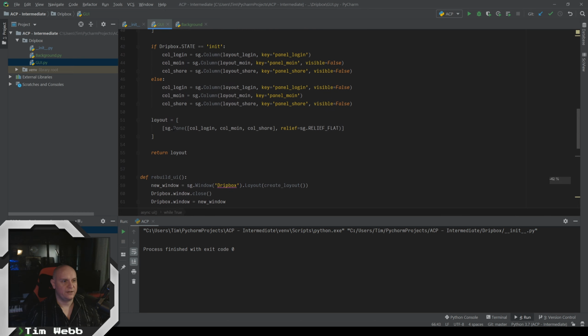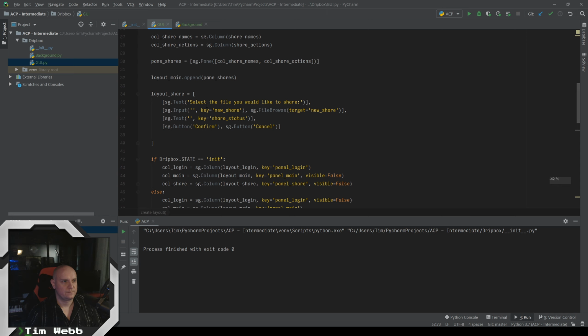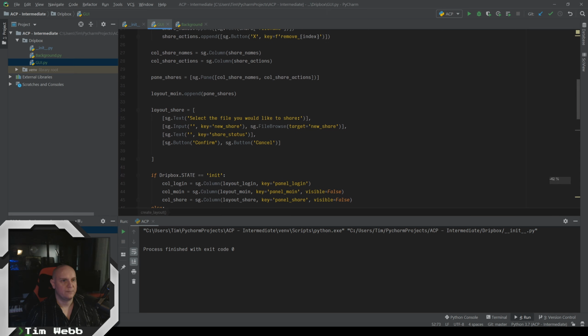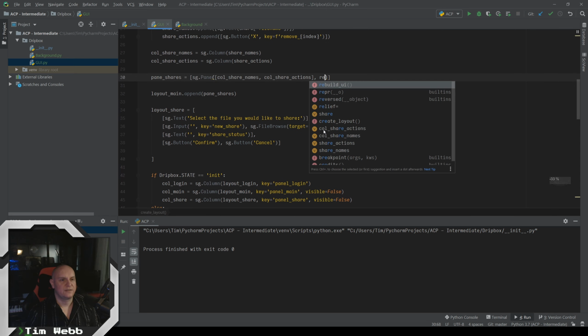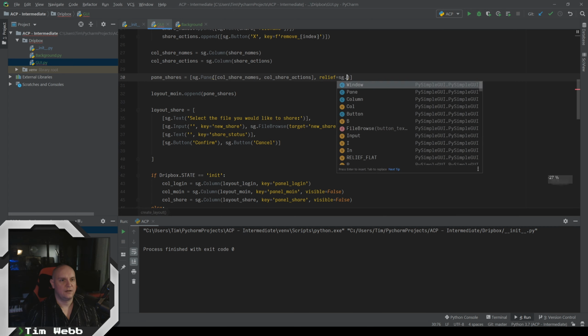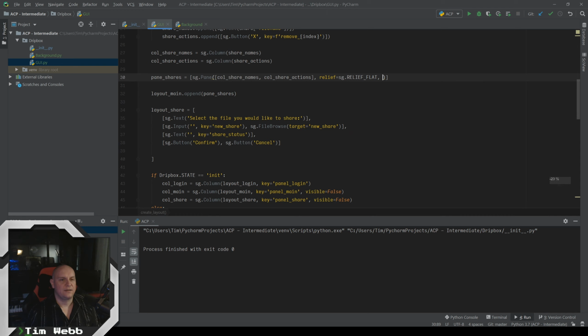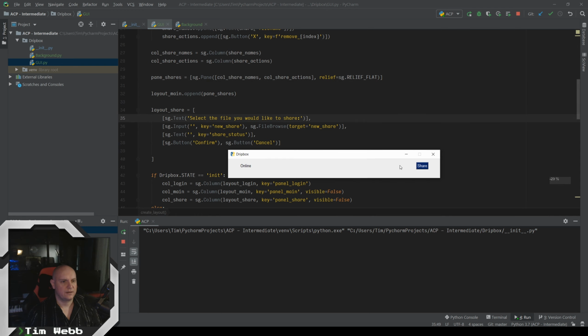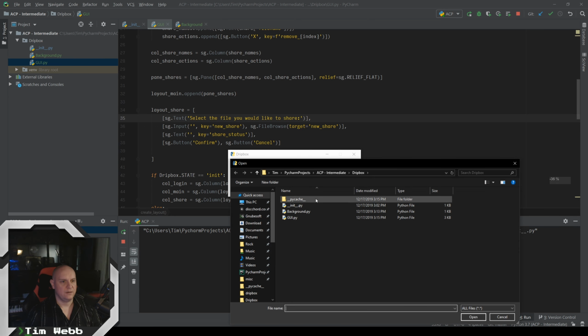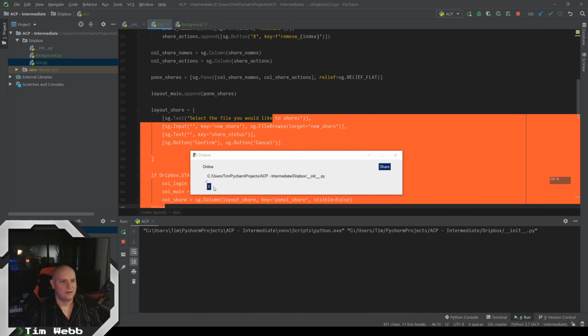The first thing that we need to do here is make this our shares pane here. Let's give this a relief flat. And you notice that the orientation was odd, where we've got the buttons underneath here.